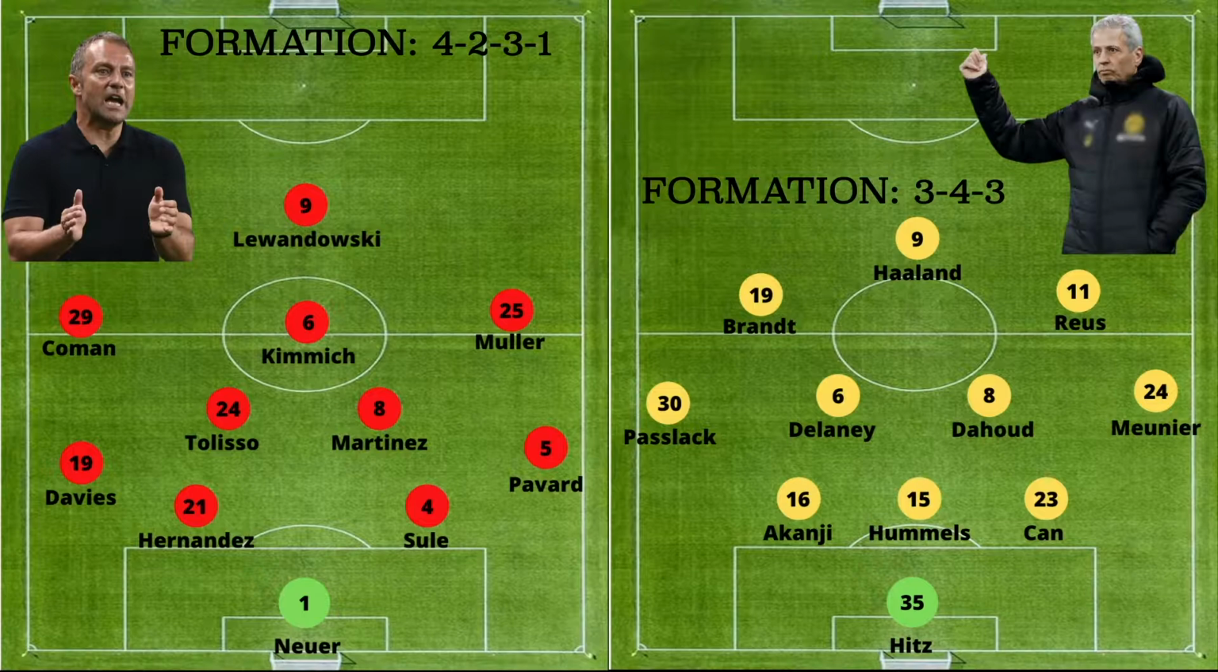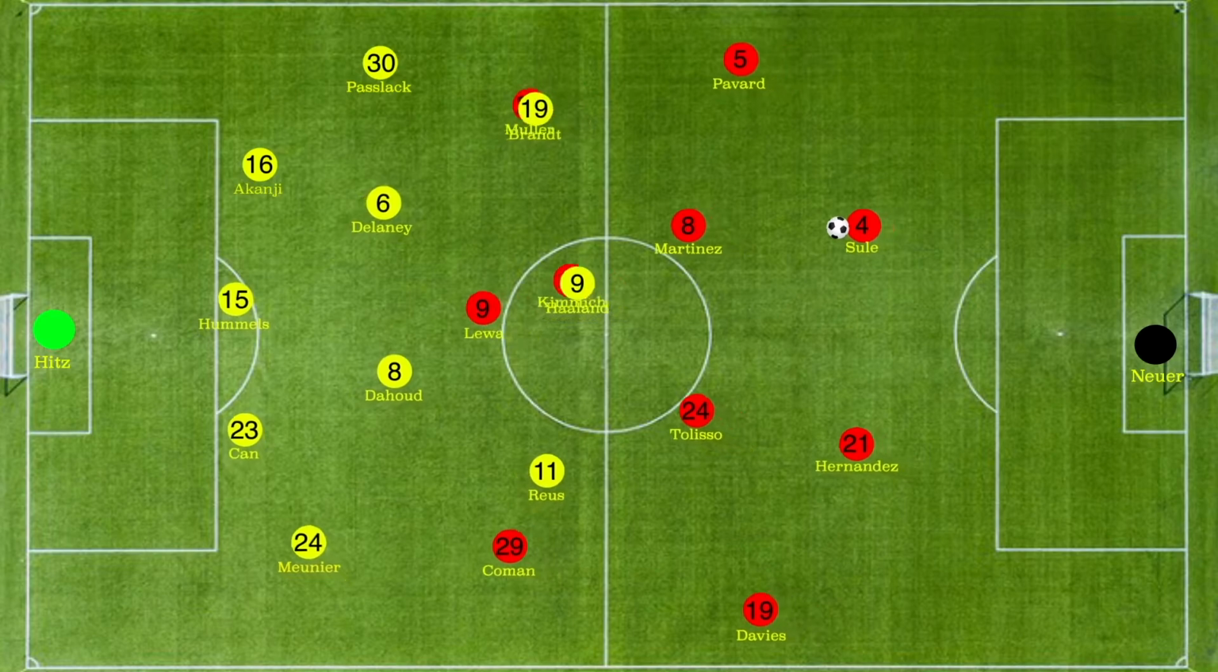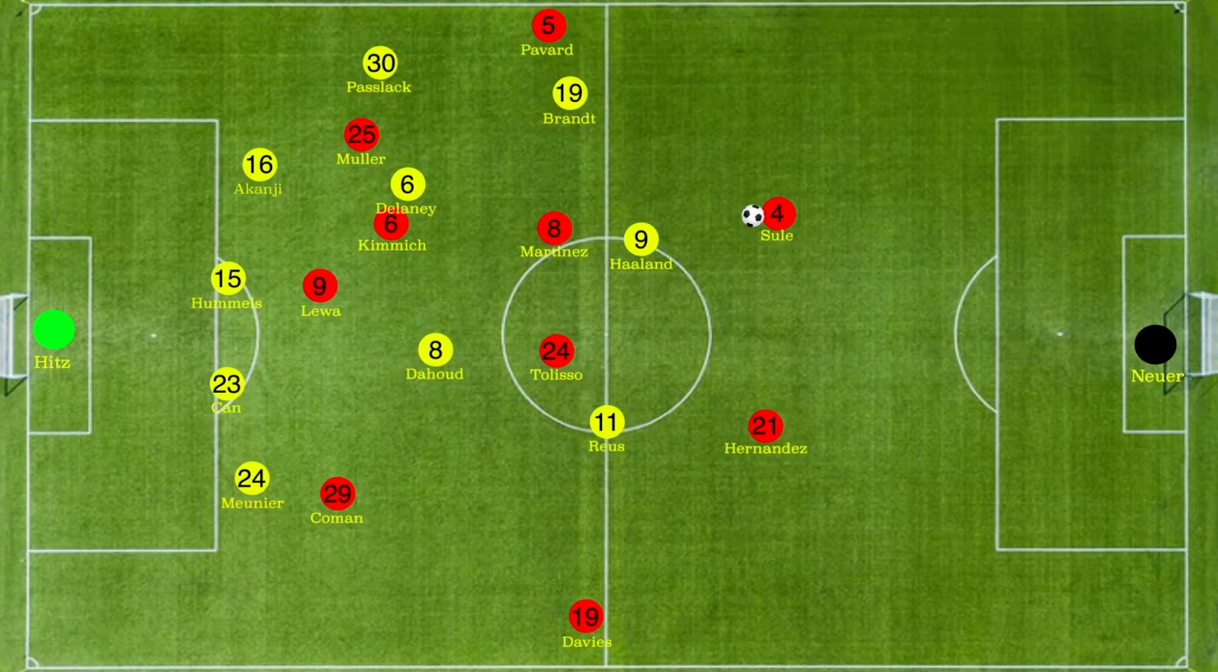Now let's quickly take a look at the formation used by both the teams. Let's see how Bayern attacked when they had the ball. Although Bayern scored two of their three goals from the central area of the pitch, they attacked through the flanks throughout the whole game. Let's see how Bayern attacked through the illustration.